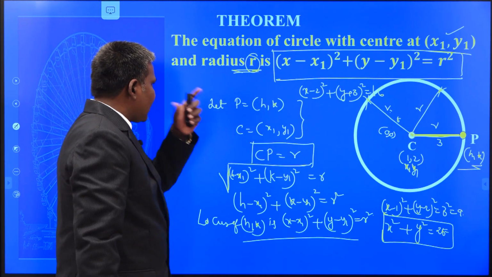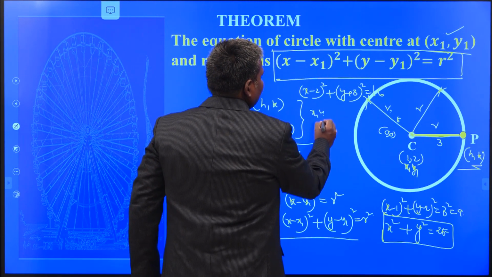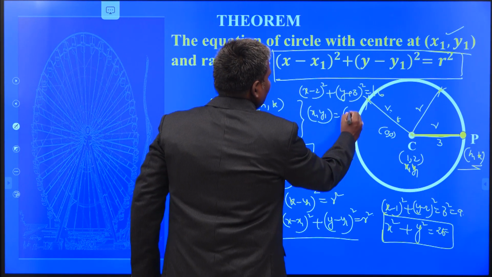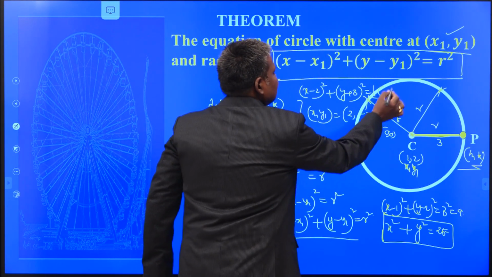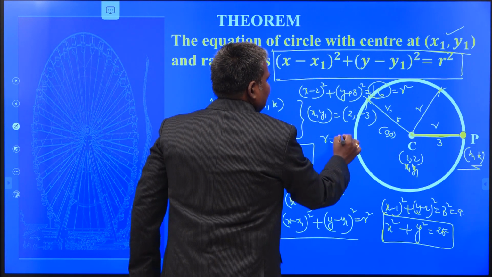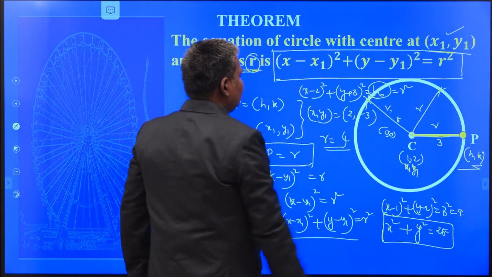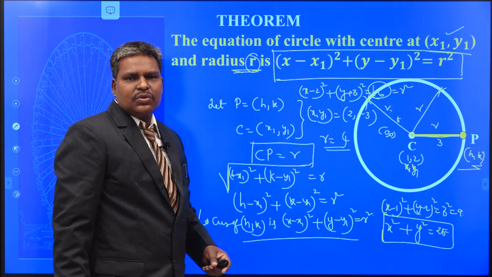So can you compare with this? Immediately we obtain (x1, y1) is, like, (2, minus 3). This is the center of the circle. This is r square. From that you can easily calculate the value of r as 4. So center is (2, minus 3) and radius r is equal to 4.